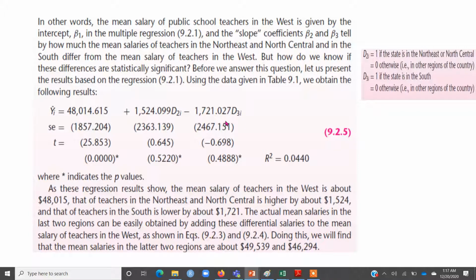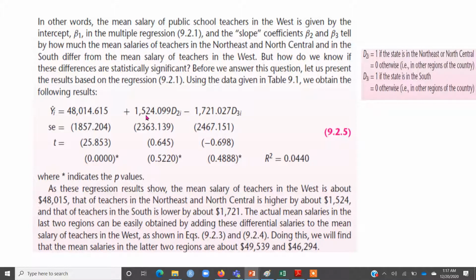So using this regression equation, I can easily find out the expected salary in the three regions. As I repeat, the intercept is the expected salary in the base region, which is west, which we discarded from the regression. The coefficient of D2 is the expected difference between the salary of the west and of northeast or north central. Similarly, you can interpret D3.